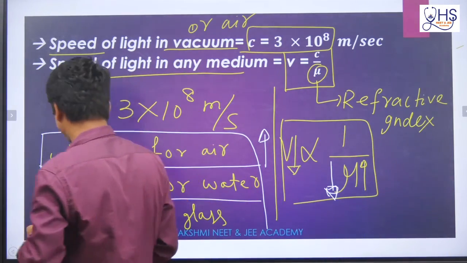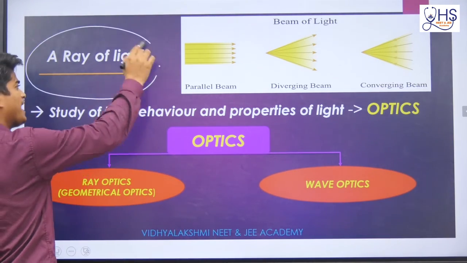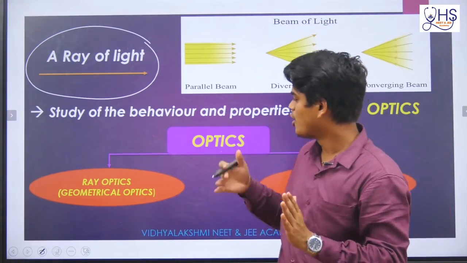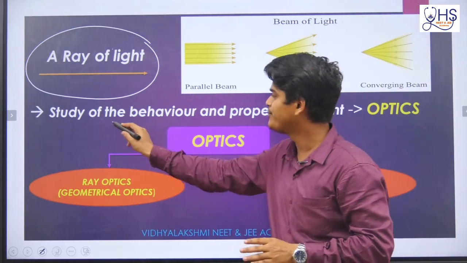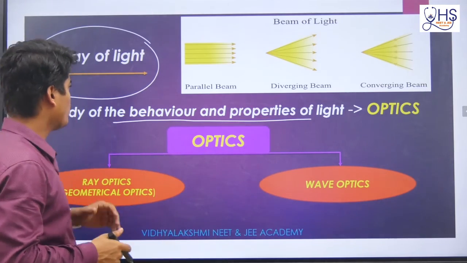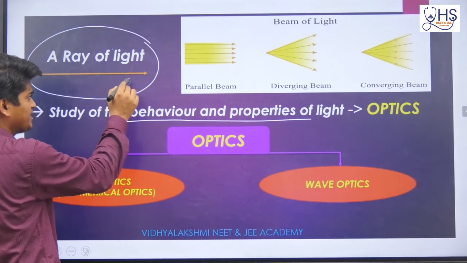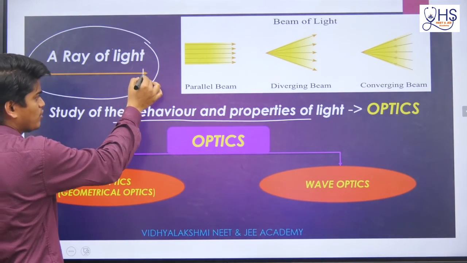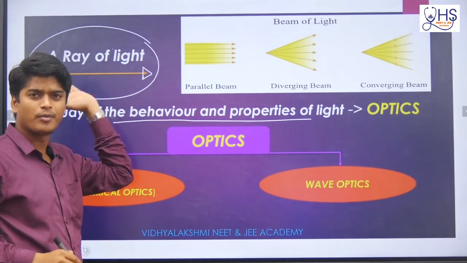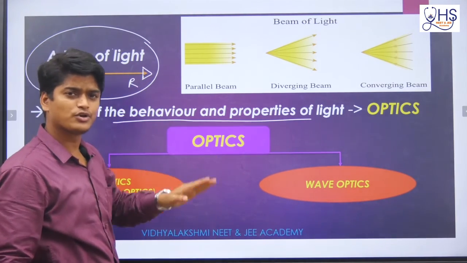Now come to the next slide. Here we are representing light. How do we represent light in our notebook while doing optics? Optics is basically the study of behavior and properties of light. While representing a light ray, I will represent it like an arrow: a straight line with a head and a tail. So I can understand that light is traveling from left to right.